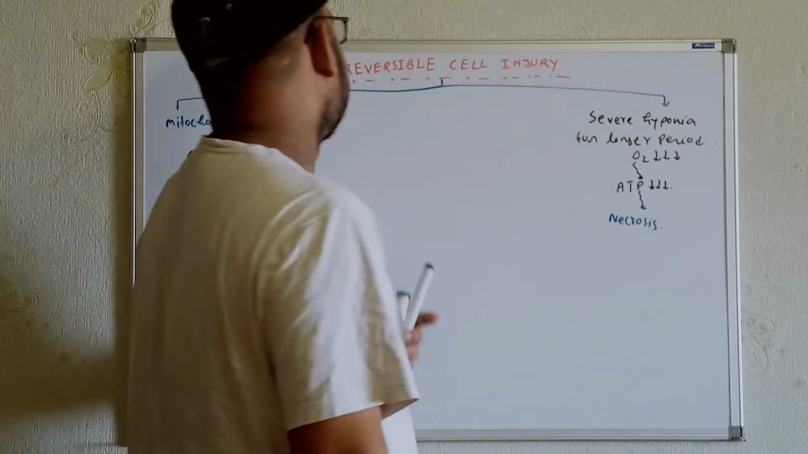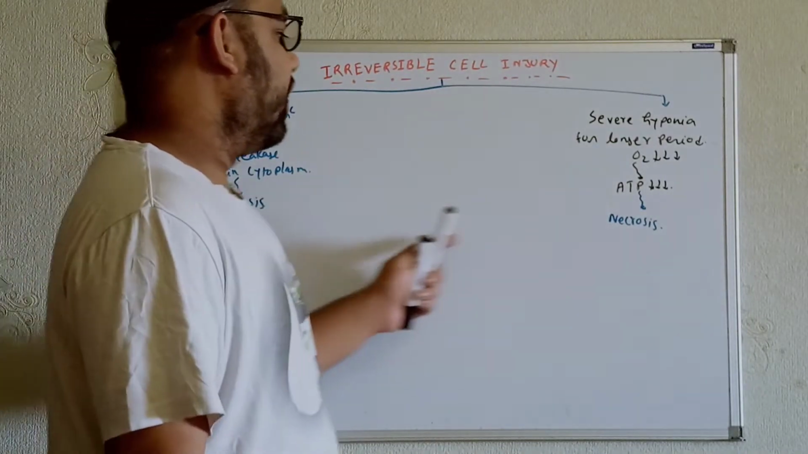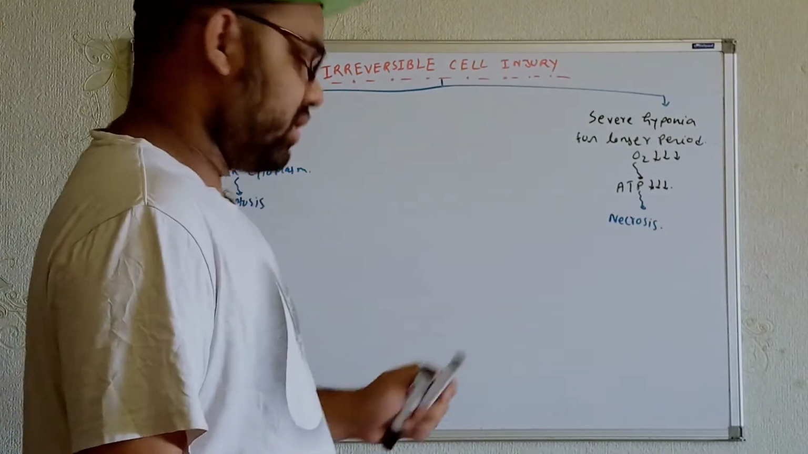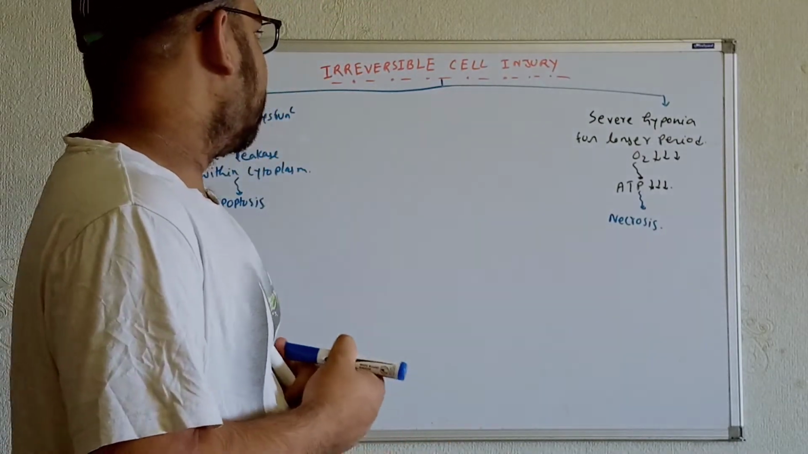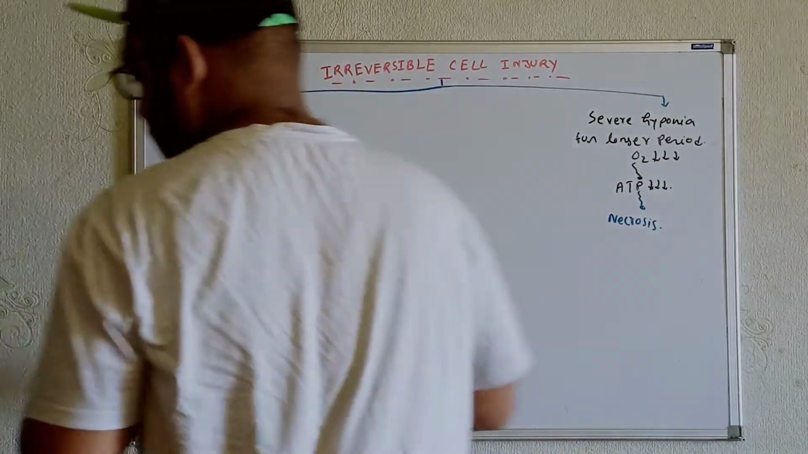So we got two types of irreversible cell injuries over here. One is apoptosis, and the other is necrosis. Their etiologies are different from each other. Now I'll talk about the general things in terms of irreversible cell injuries. Let me write it over here.